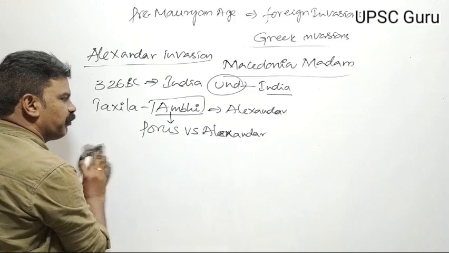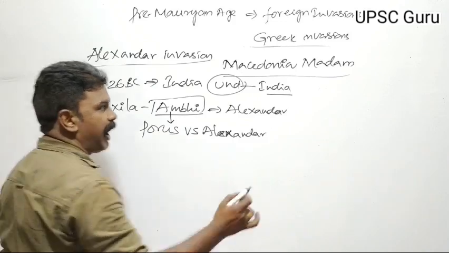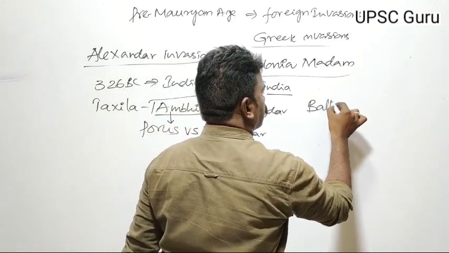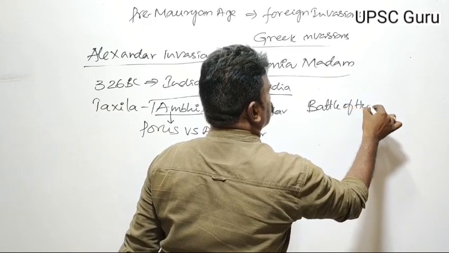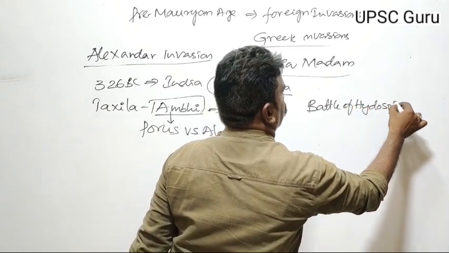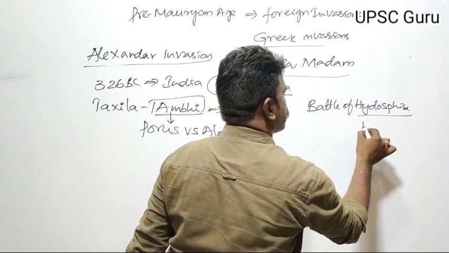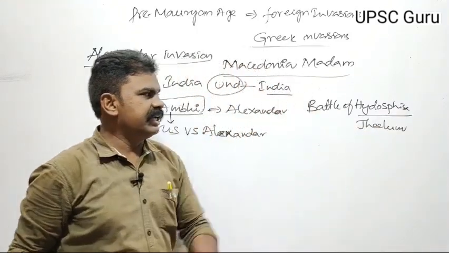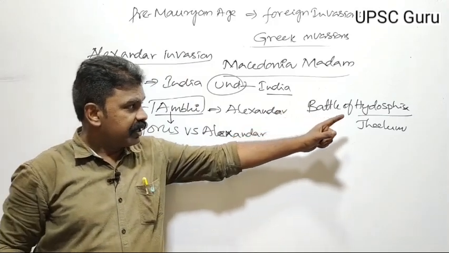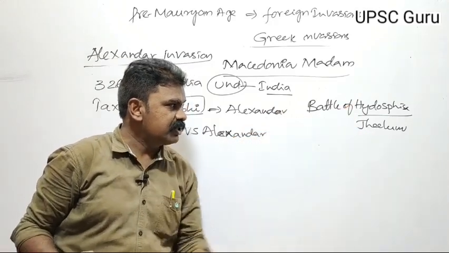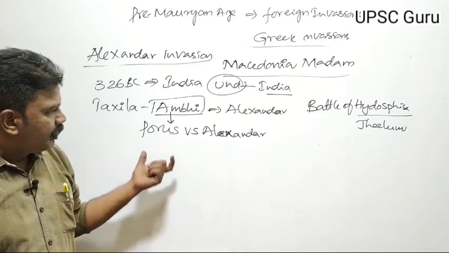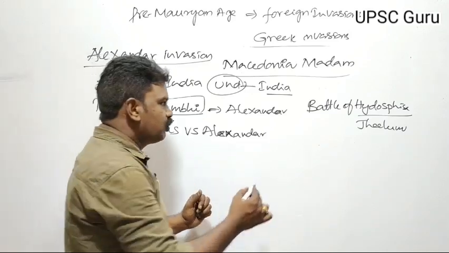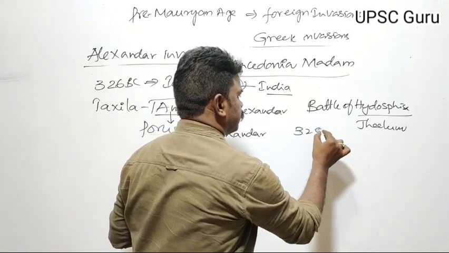This is the famous Battle of Hydaspes in Indian history. Hydaspes is the name of the Jhelum river in Greek literature; Hydaspes means Jhelum. This war occurred around 325 BC.